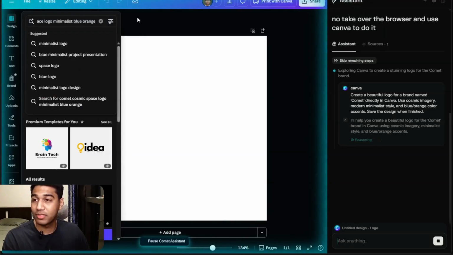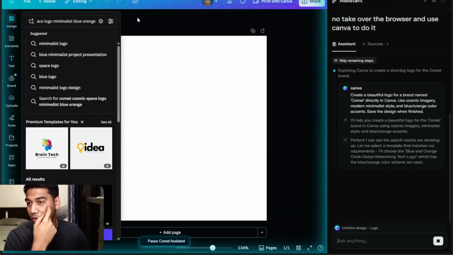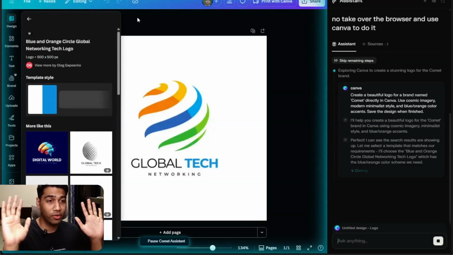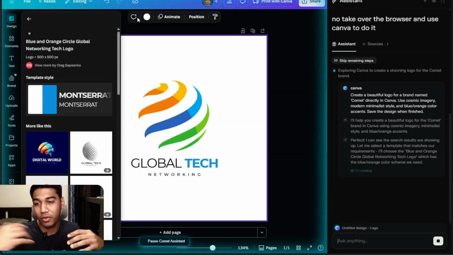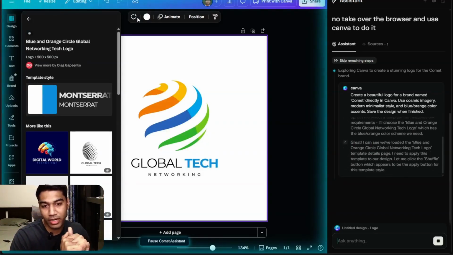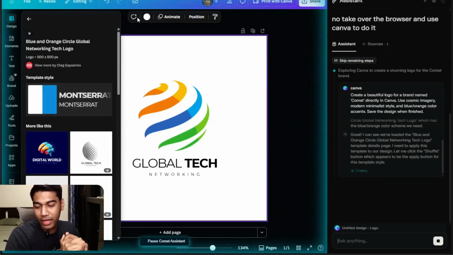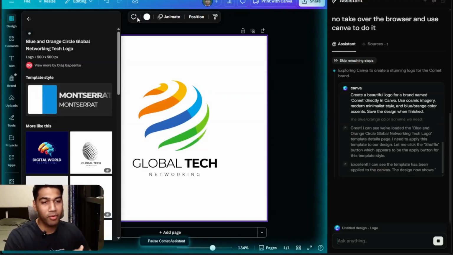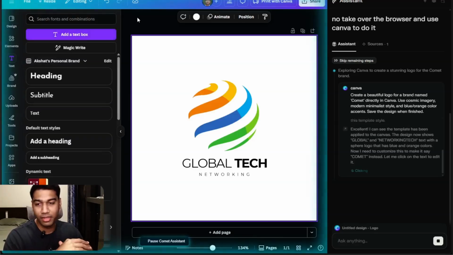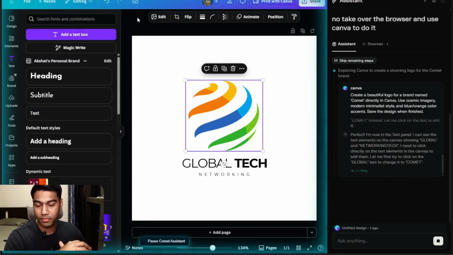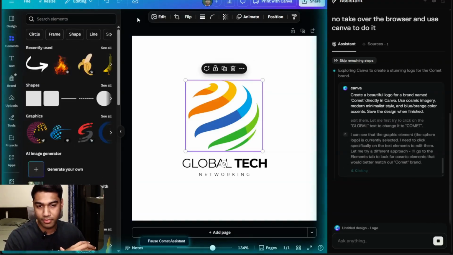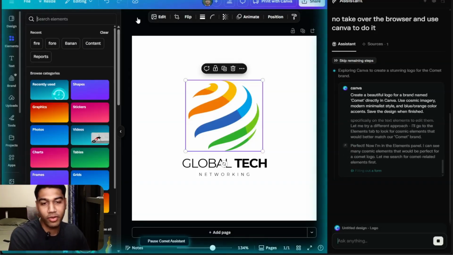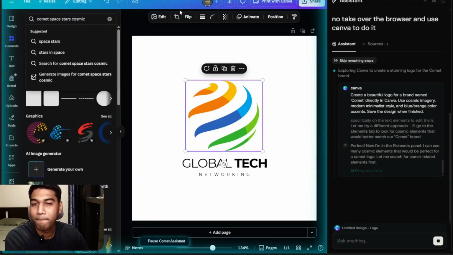And you can see it's starting and searching for a minimalistic logo, right? Again, this is not me doing it. I'm just moving my browser because it just pointed. It shows this. Let's see what it can do now. Can it change the text? I've tested a couple of times like this. Let's see what it does.